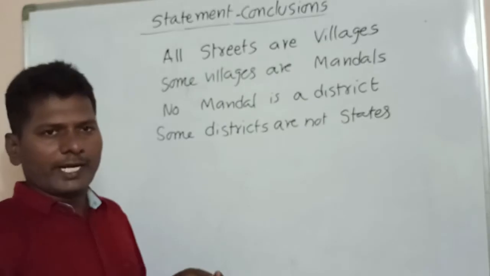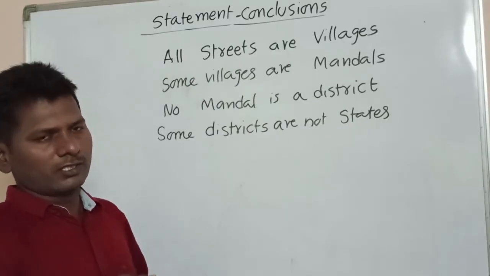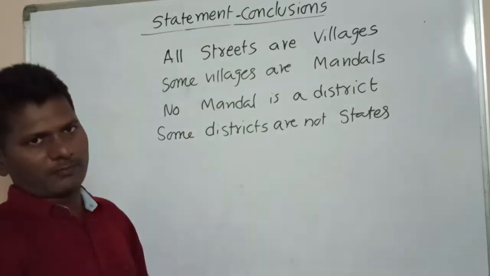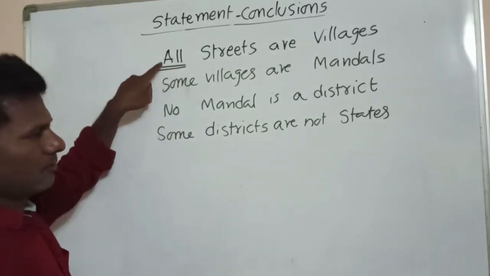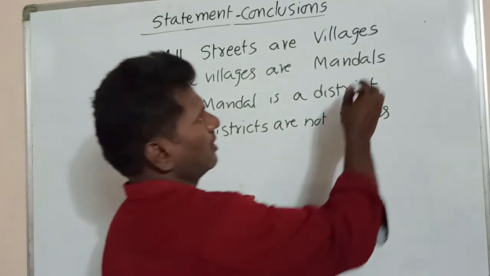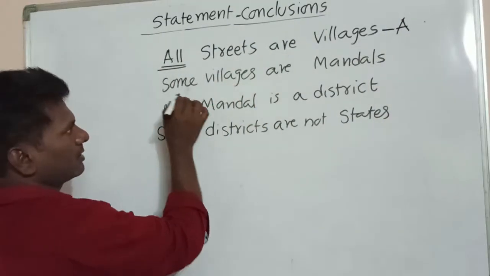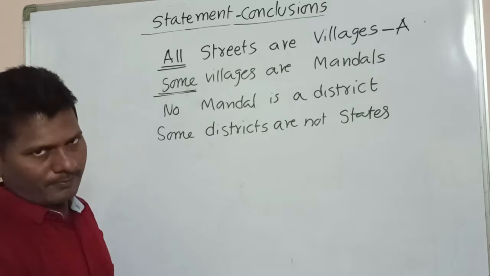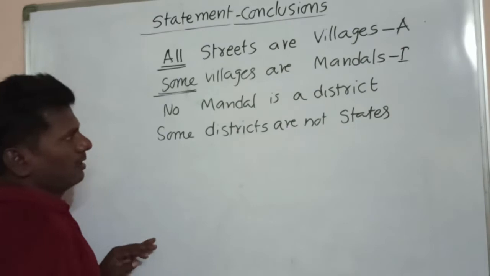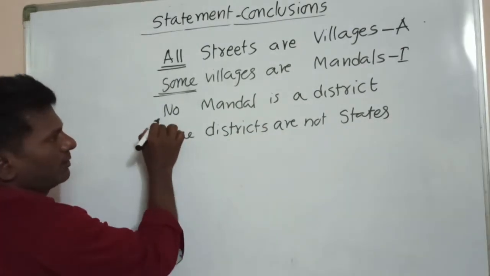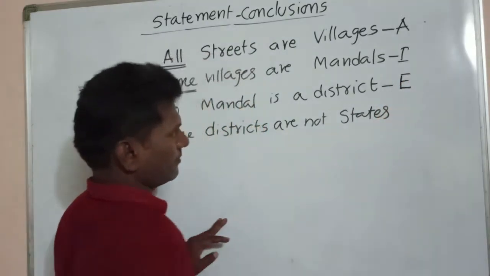Here, to identify what type of statement is given, we have to focus on the first term of the given statement. Here, the first statement starts with all. So, this is called A type statement. The second statement starts with some. So, it is called I type statement. The third statement starts with no. This is considered E type statement.